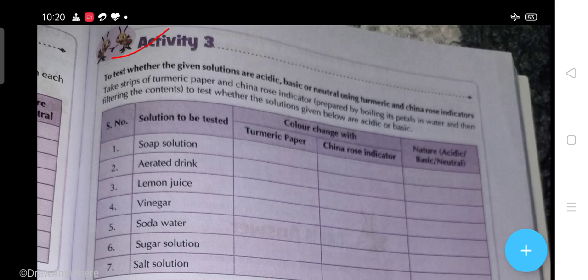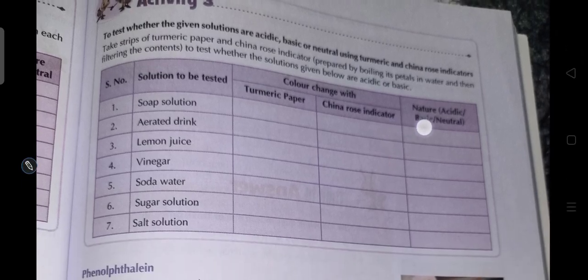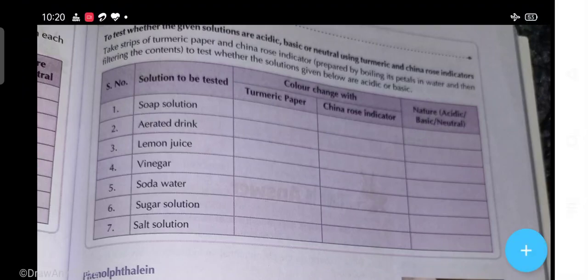You will collect substances like soap solution, aerated drinks that contain carbon dioxide gas such as Pepsi and Coca-Cola, lemon juice, vinegar solution, soda water, sugar solution and salt solution.